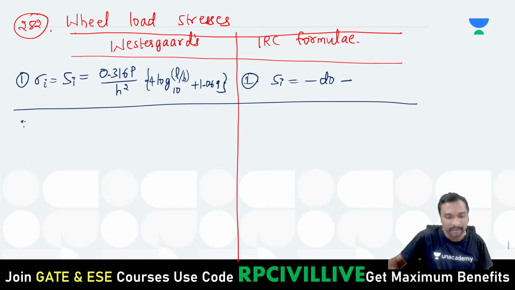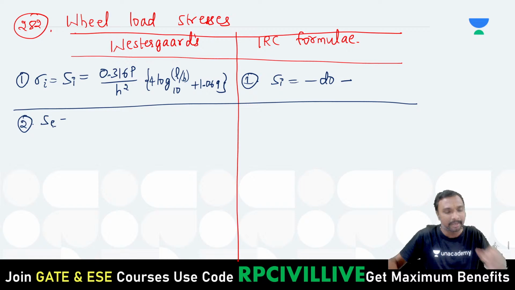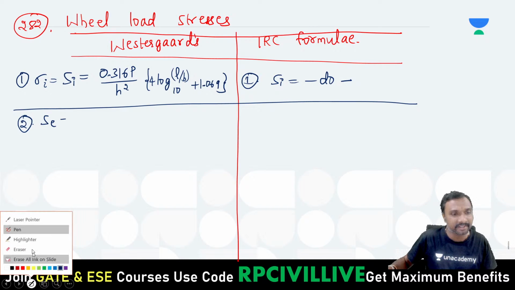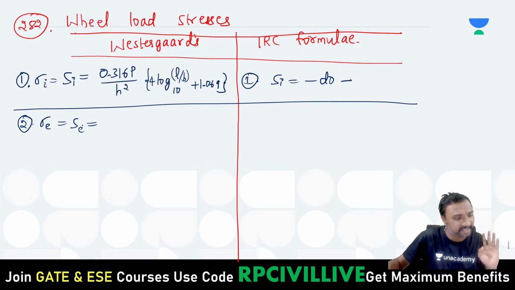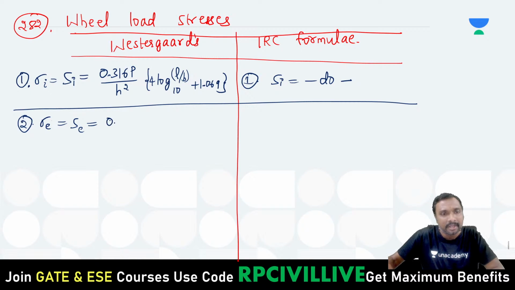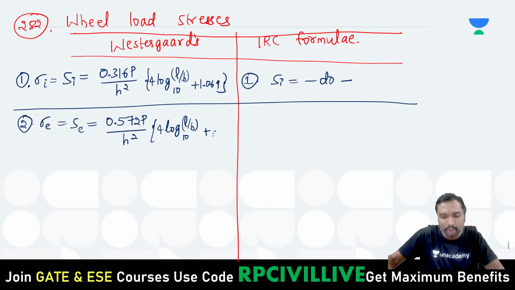But the second one is edge. Whenever it is edge loading, SE or sigma E is the stress at the edge. Any symbol, sigma or S, you can use. The Westergaard expression is 0.572 P by H square into 4 log L by B to the base 10 plus 0.359.